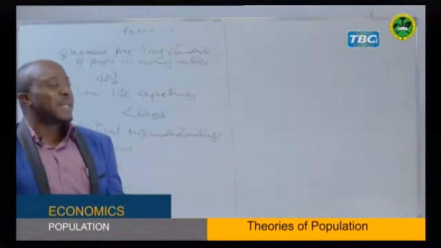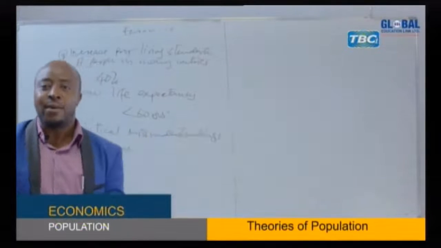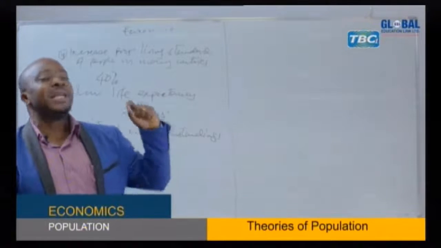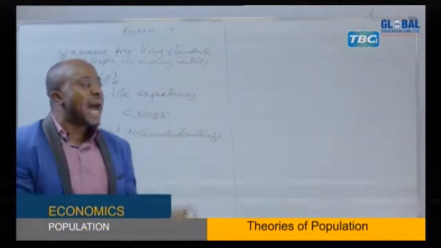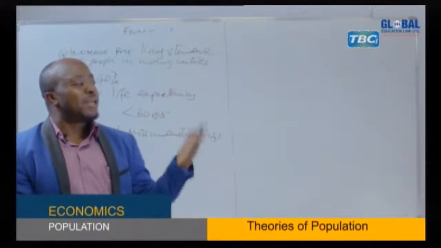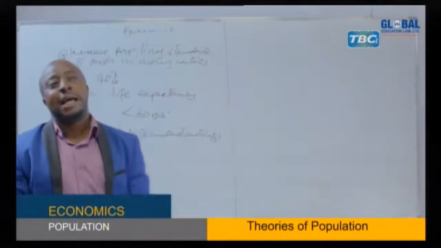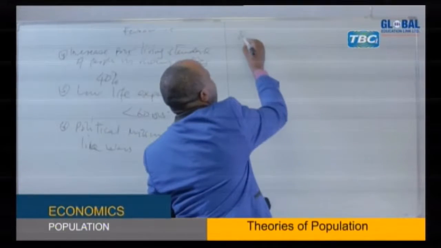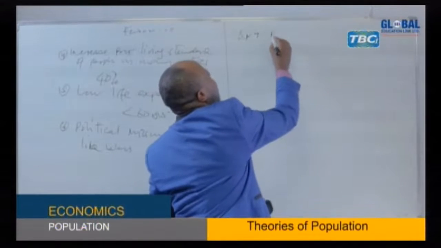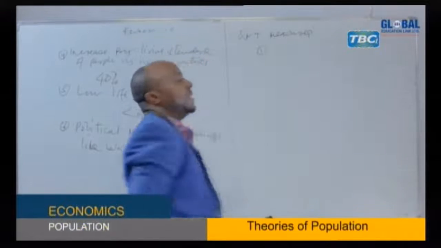We say population trap is the point where population is larger than the food available, so the possibility of it increasing further may be limited because food is not enough. So what should be done at least to make sure that the population is not moving into that population trap? Some of the measures here can include these ones.